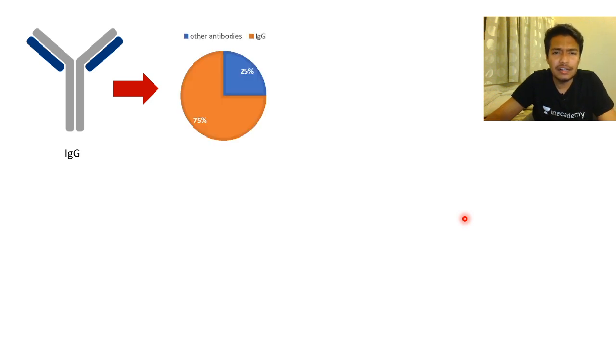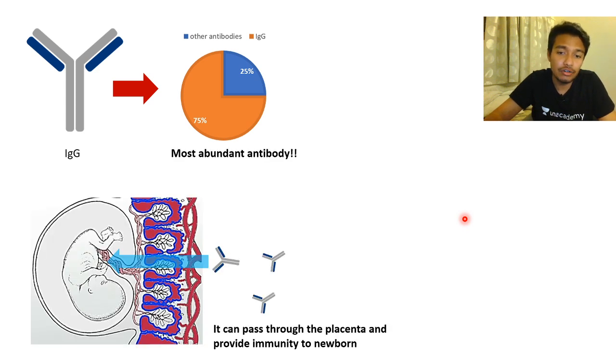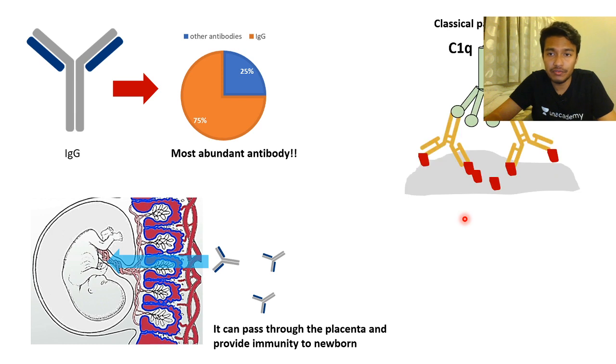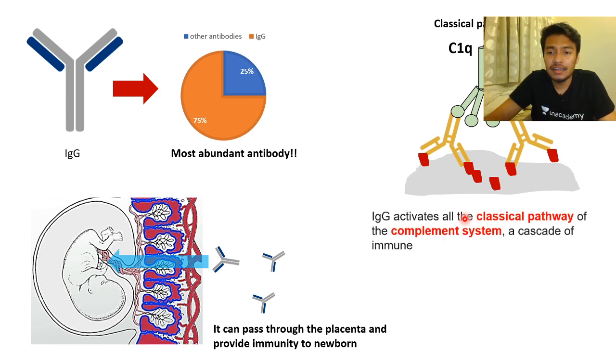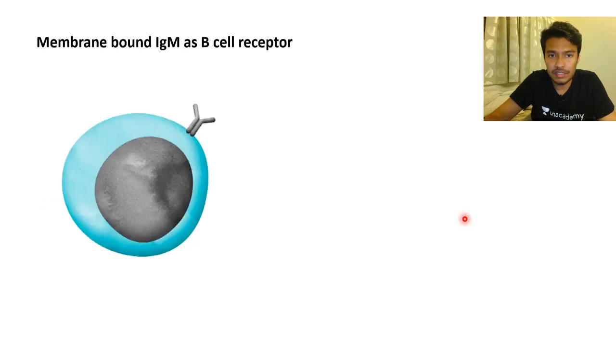IgG is mostly 75 to 90% of the whole antibody population, and this is the most abundant antibody. It can cross the placenta, which is a very important piece of information you need to know. It has the capability of fixing the complement pathway. Maybe we are going to discuss the complement pathway today. And then it can fix complement and activate the innate immune system.